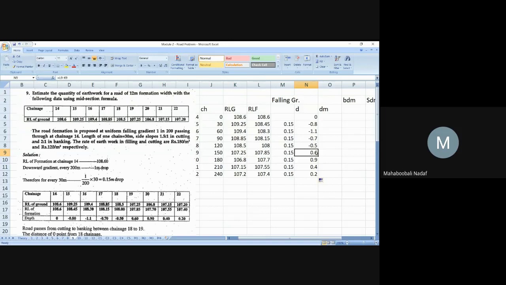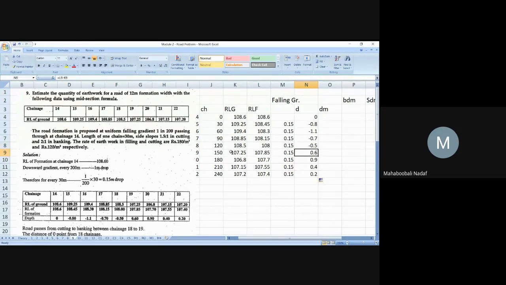In the starting problems, example 1 and example 2, this difficulty was not there because all depths were cutting or all depths were filling. But in this case, suddenly the depth is changing from negative to positive.